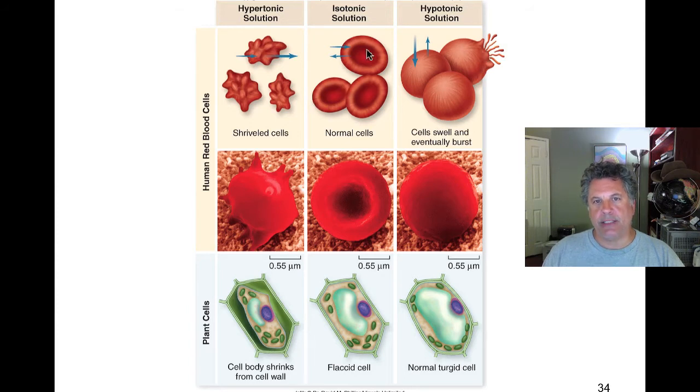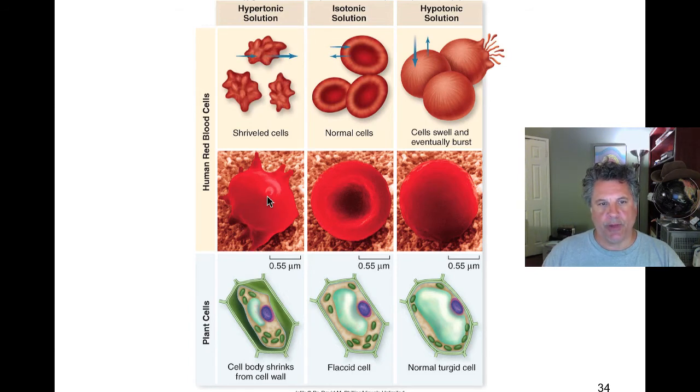burst. In an isotonic solution, the net flow of water in is equal to the net flow of water out because the solute concentration inside the cell is the same as outside. But in a hypertonic solution, place cells in a very salty solution that contains greater concentrations of solute than inside the cytoplasm, well, then water will leave the cell because in the hypertonic solution, the concentration of water in the solution is less than the concentration of water in the cell. And so water will flow out of the cell and cells will shrink and shrivel.